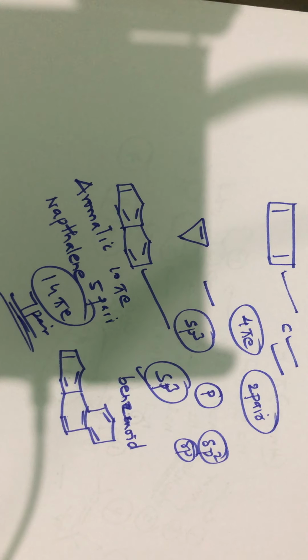So what is the condition for aromaticity? The condition for aromaticity is that it should be cyclic, the molecule should be planar, and it should follow Huckel's rule. Huckel's rule is that it should have 4n plus 2 pi electrons. What are benzenoids? Compounds containing a benzene ring are referred to as benzenoids.